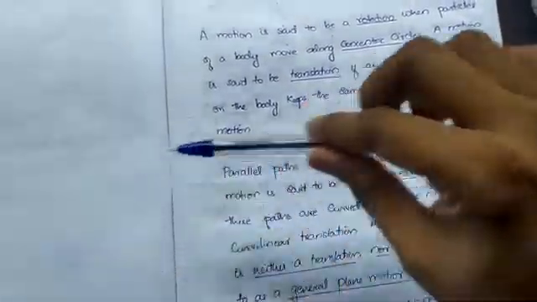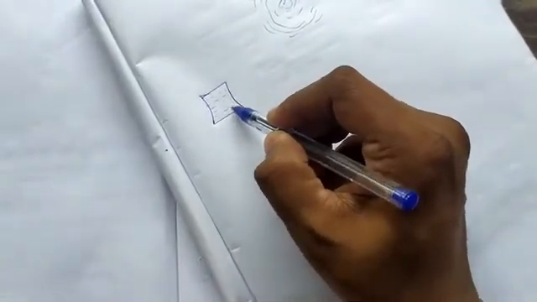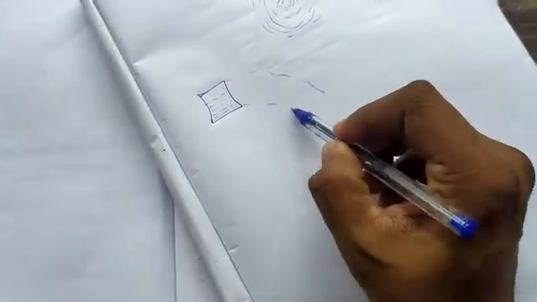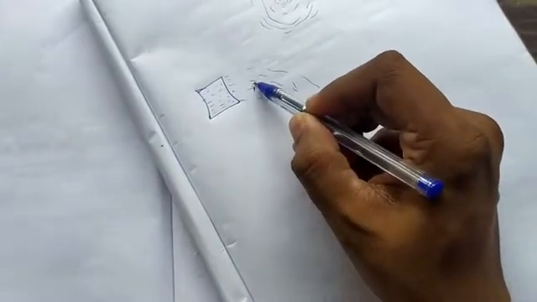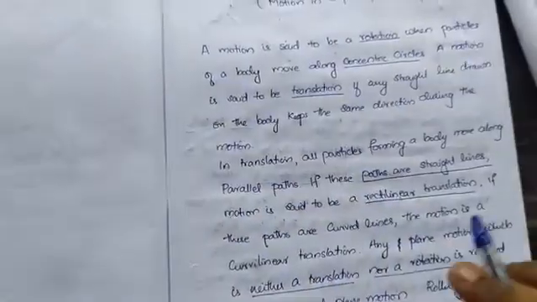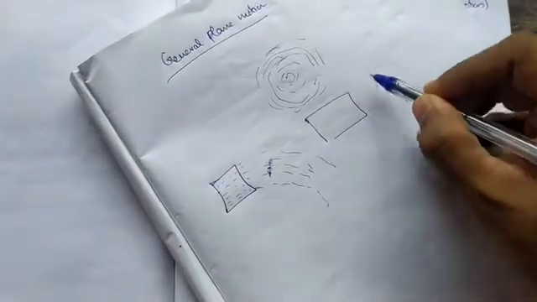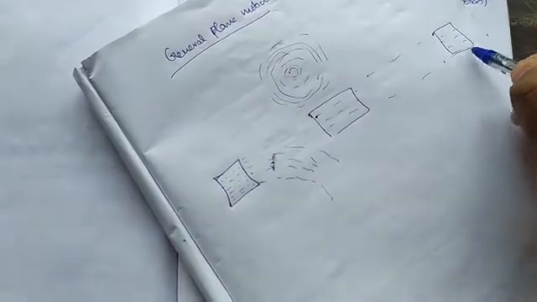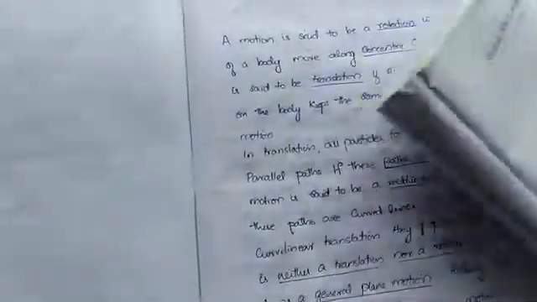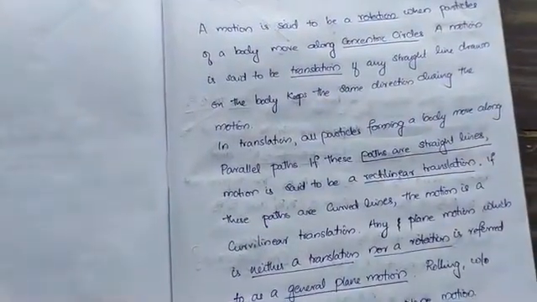If the body is moving in a straight path, the particles also follow parallel paths, and it is called rectilinear translation. If these paths are curved, then it is called curvilinear translation.